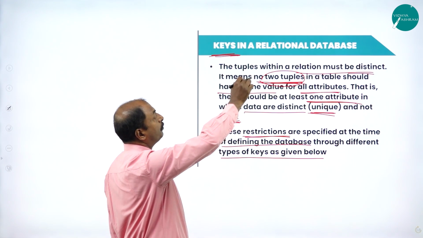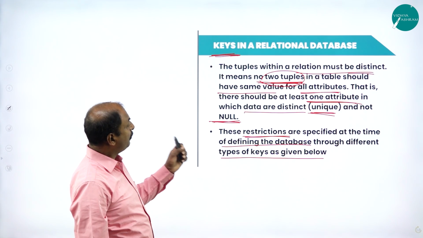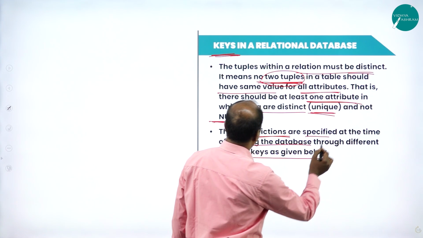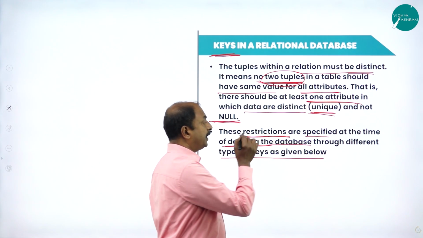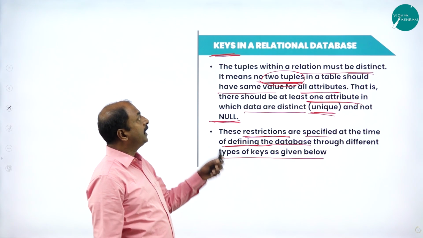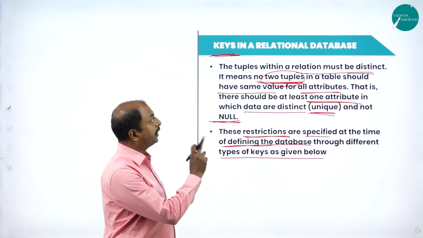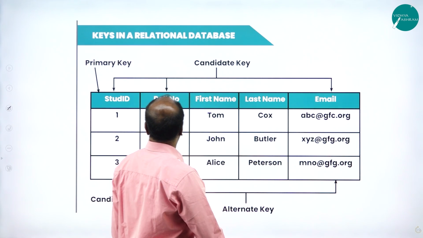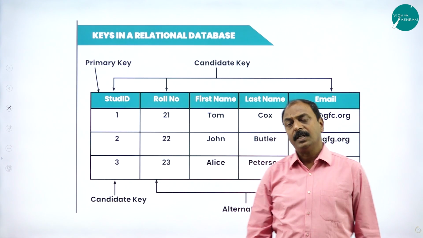That is the importance of keys in a database. It is possible to specify the restrictions at the time of defining the database itself. That is keys in a database management system or relational database model. In the next slide, we will see the different types of keys we can use in our database.